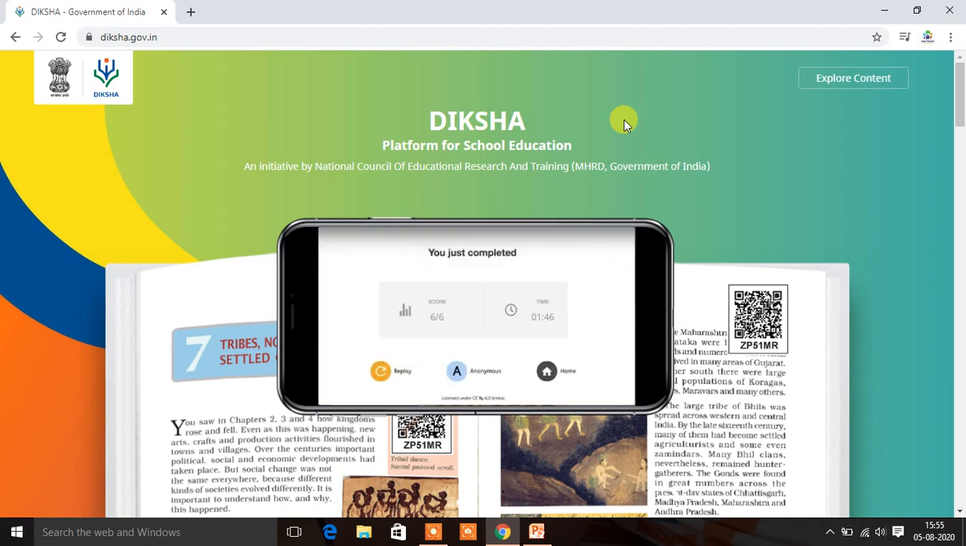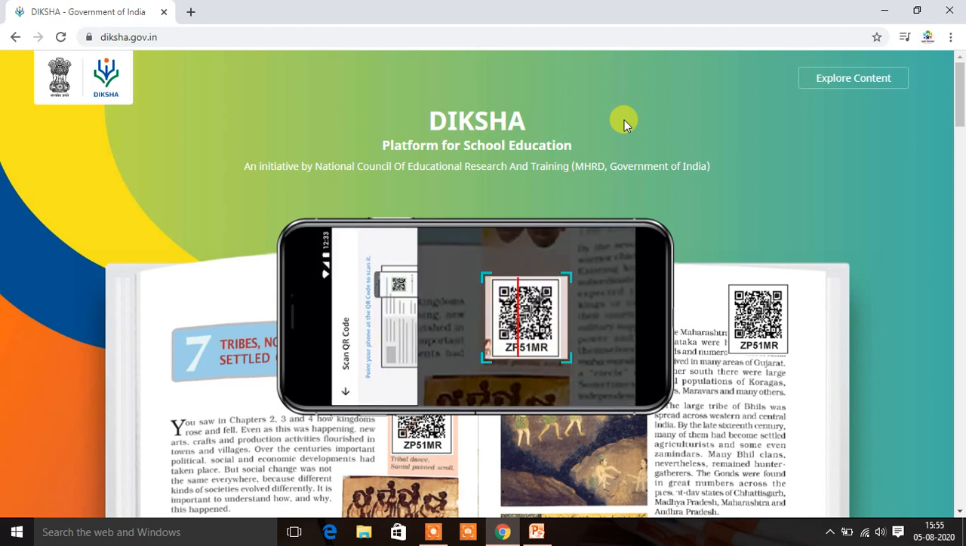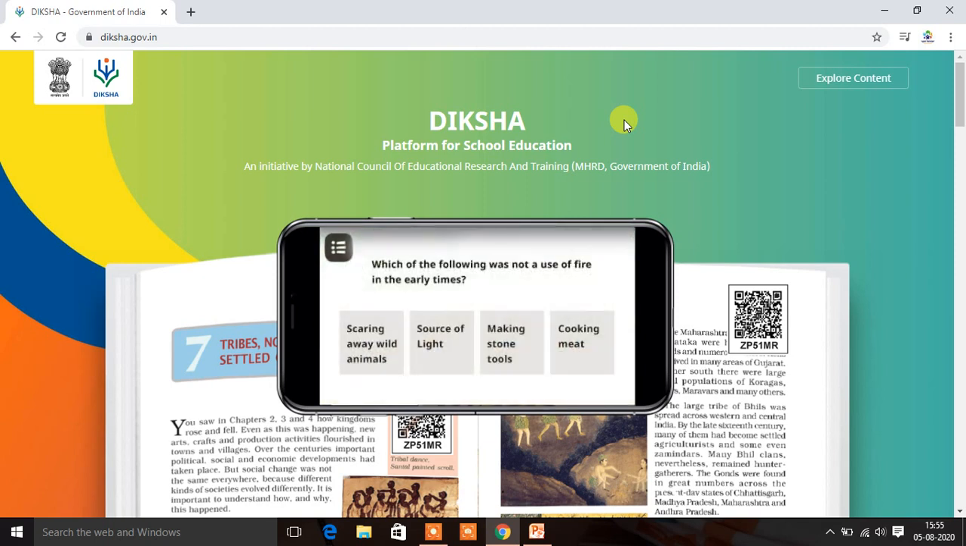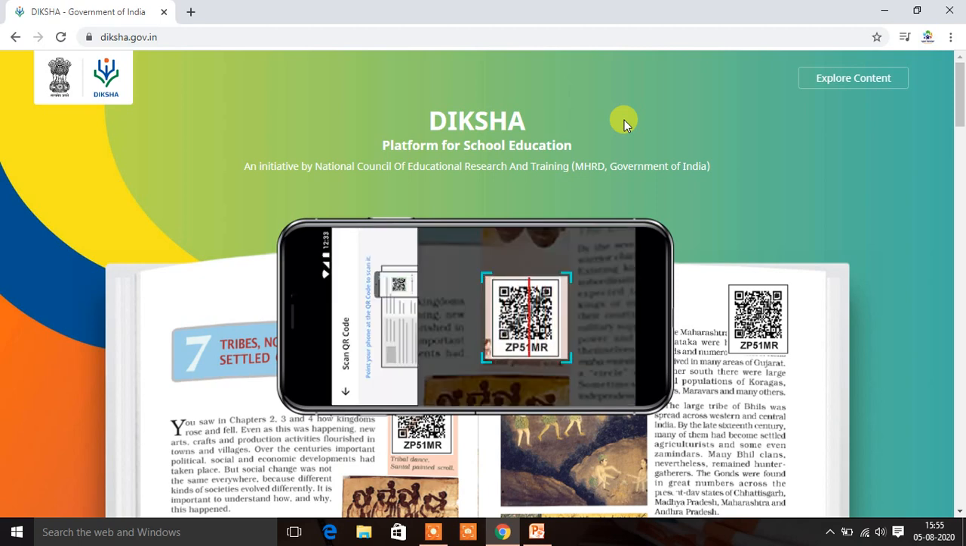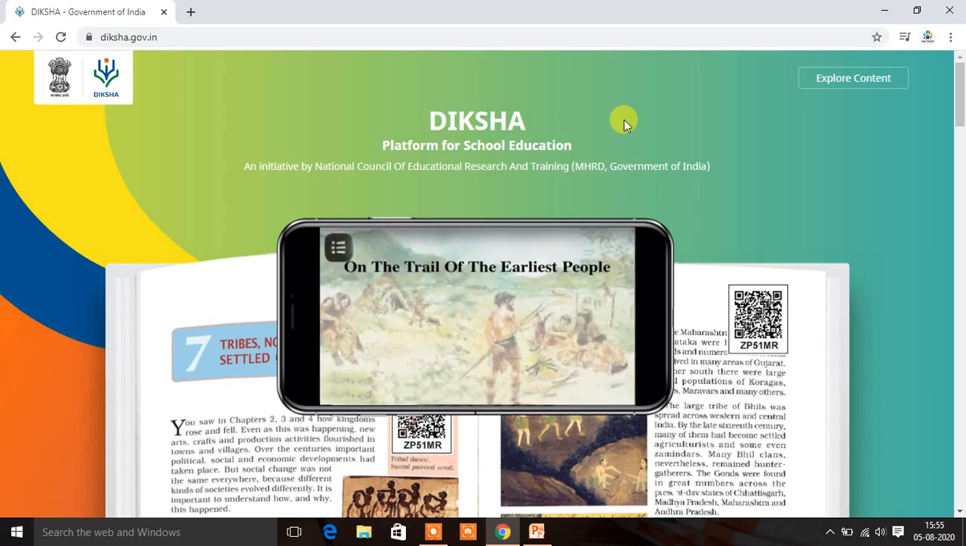As you are seeing the first phase, with the help of your device, you can scan the QR code in the textbook of NCERT and get the extra resources or study materials in context with that particular unit.